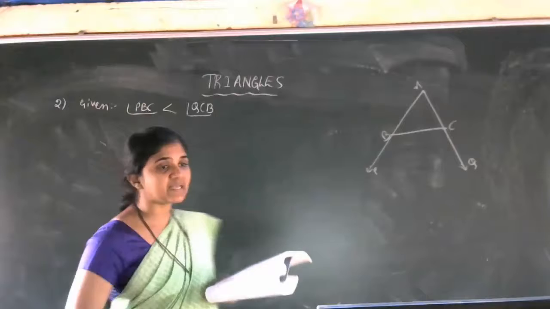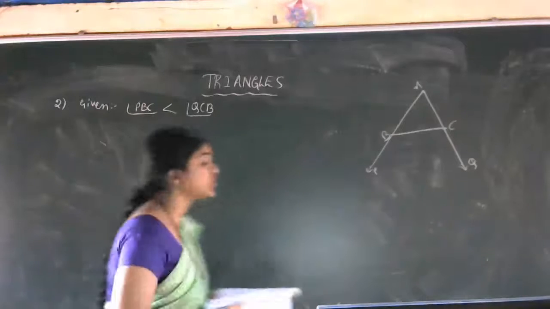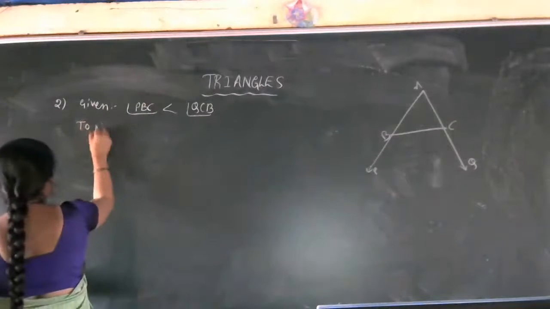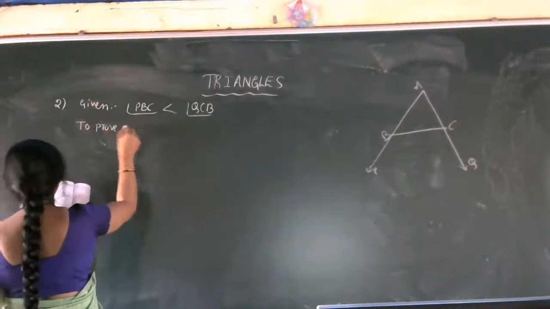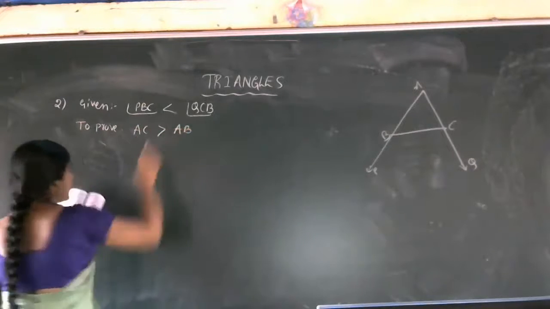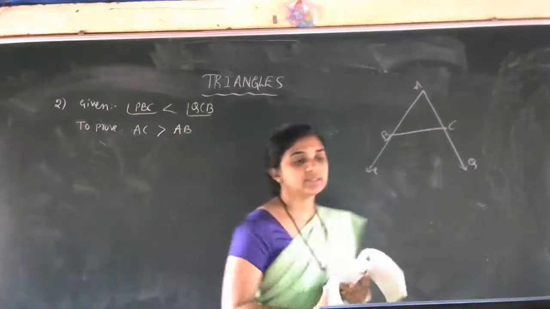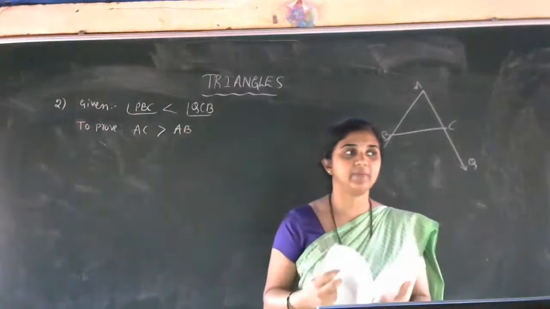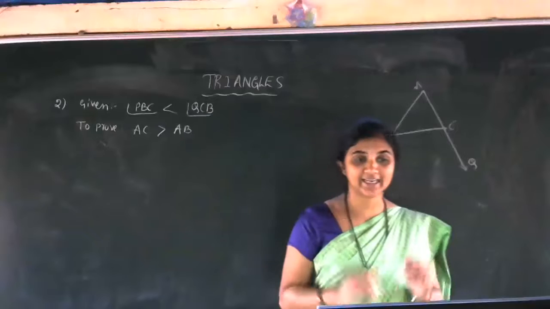To prove is AC greater than AB. We have to show that AC is greater than AB.